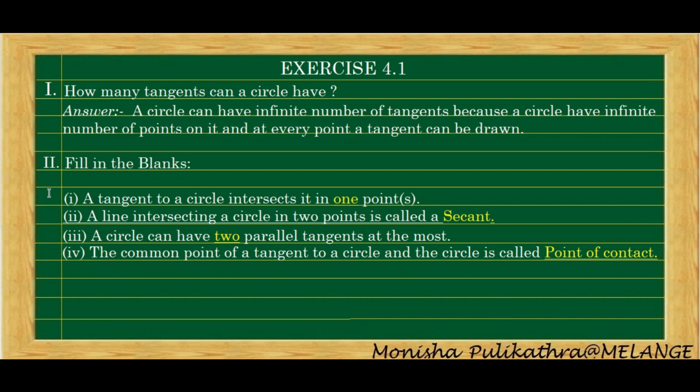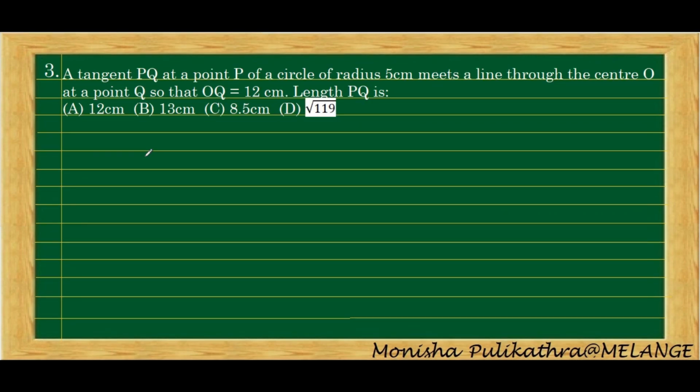Hope you understood this. Moving on to the third question of exercise 4.1. The question is: a tangent PQ at a point P of a circle of radius 5 cm meets a line through the center O at a point Q, so that OQ is equal to 12 cm. We need to find the length PQ. Don't get confused. First we need to see the information they have given. They have given a circle of radius 5 cm, so first we need to draw a circle.